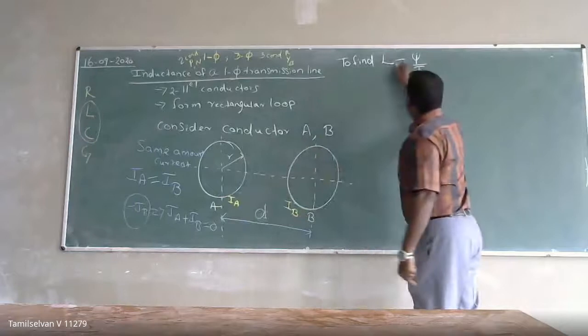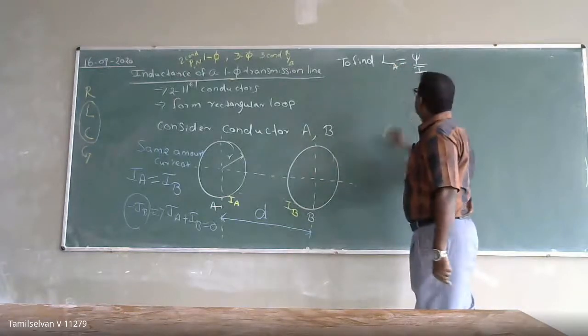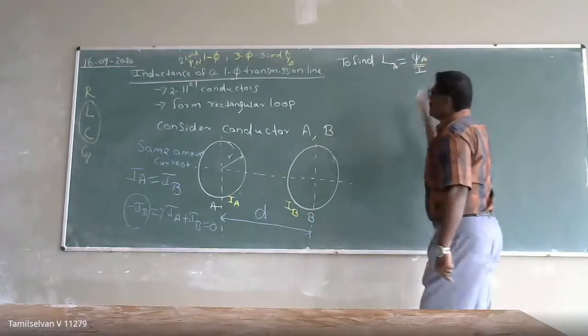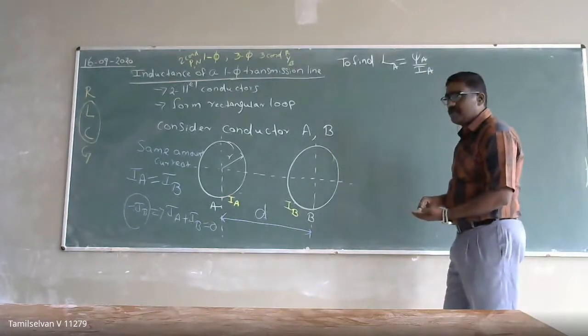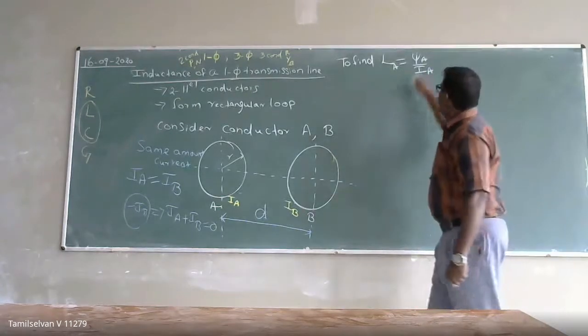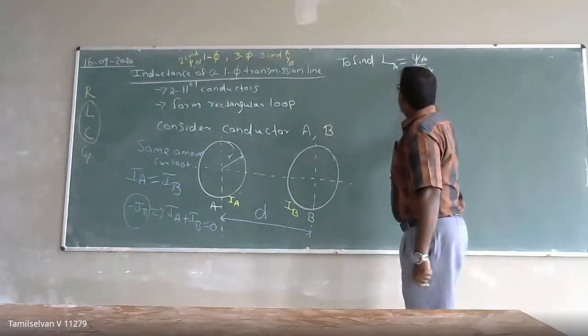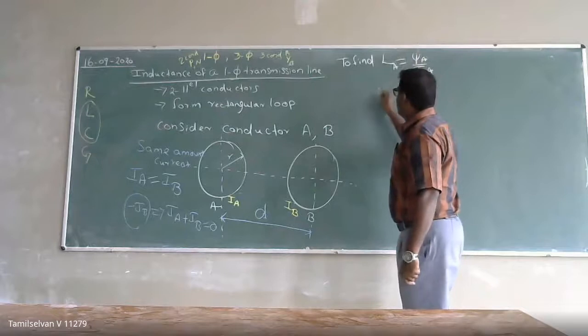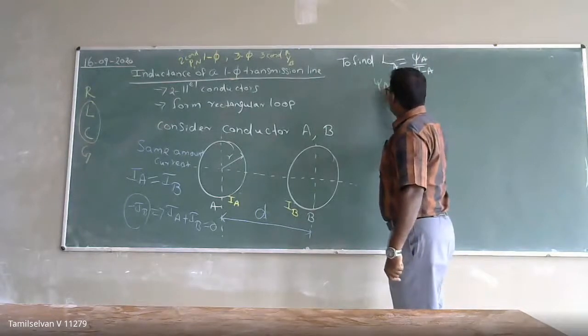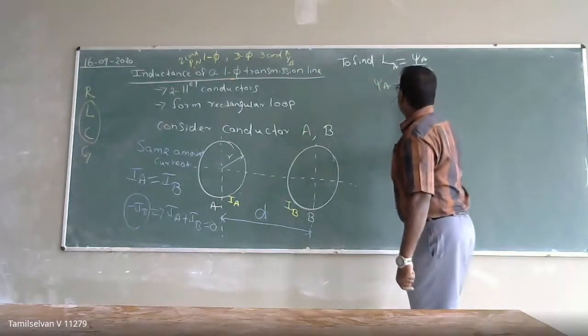If I calculate the inductance of conductor A, I need the flux linkage in conductor A and the amount of current flowing through conductor A. So to calculate the inductance of the conductor, I have to calculate the flux linkage. The flux linkage in conductor A is due to two things.